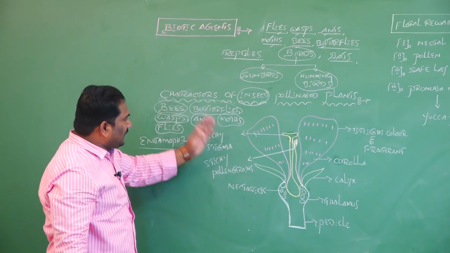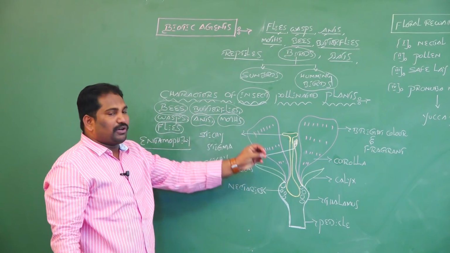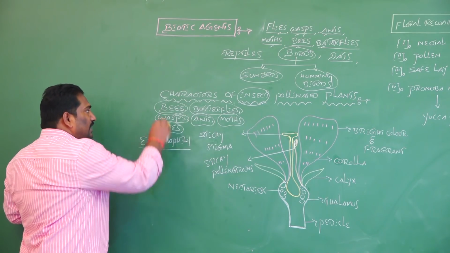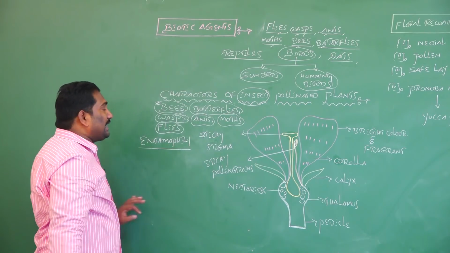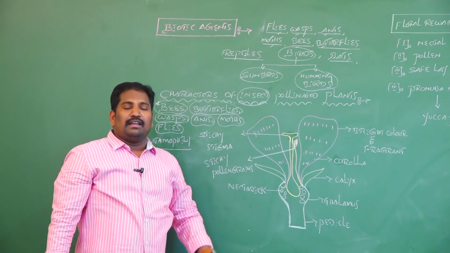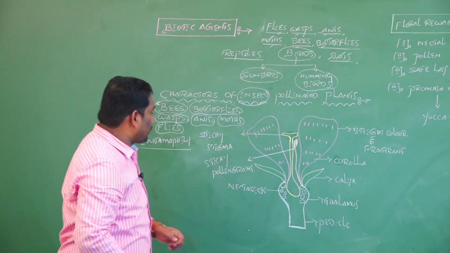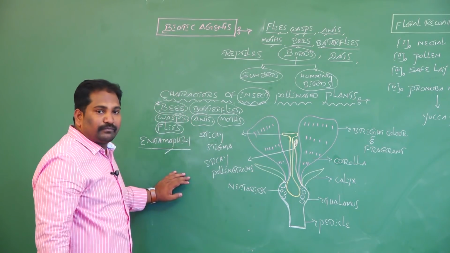All these different insects participate during cross pollination as an agent. Out of all these insects, the most common insect is bees. Bees are the most common insect participating in insect pollination or entomophily.